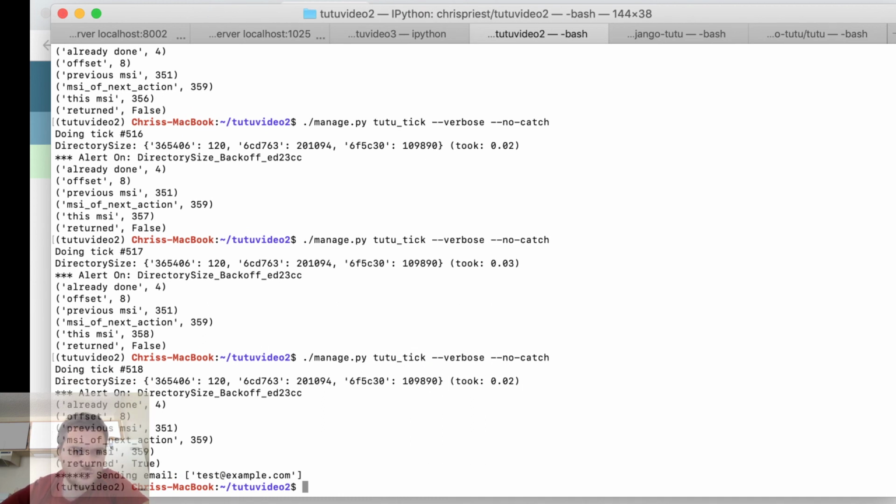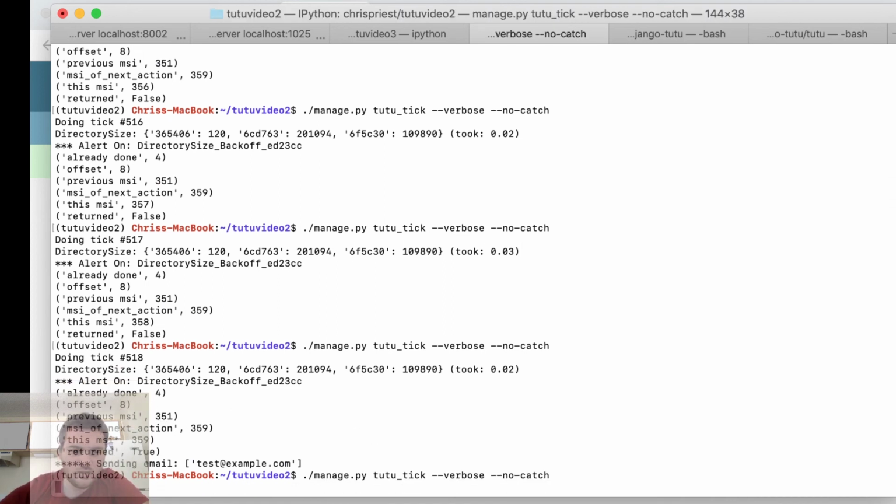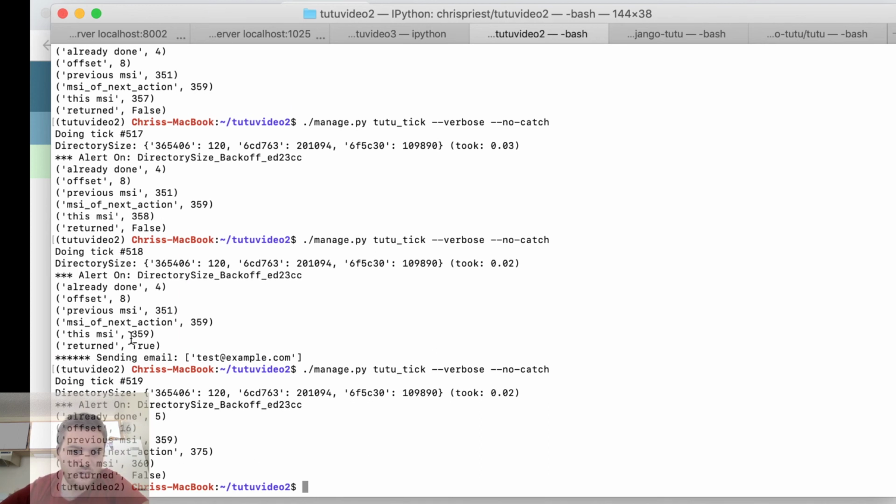And now it's true. So now we've done 4. Offset is 8. Previous plus offset, 359. We're now at 359, so it's true. And then now it's going to be 16 and so forth. So then we do this another 16 times, and then so that's correct. This is how it's supposed to work.